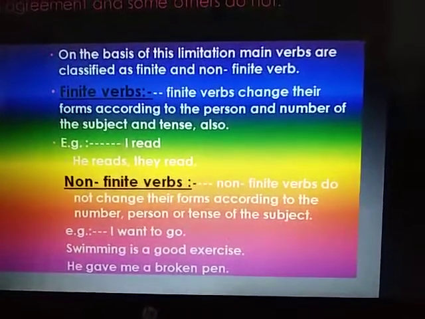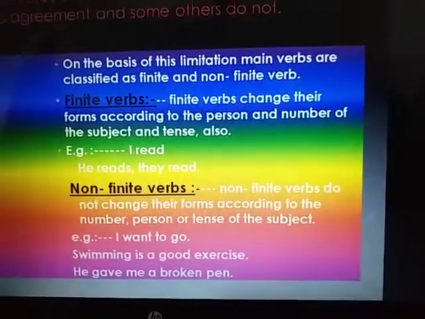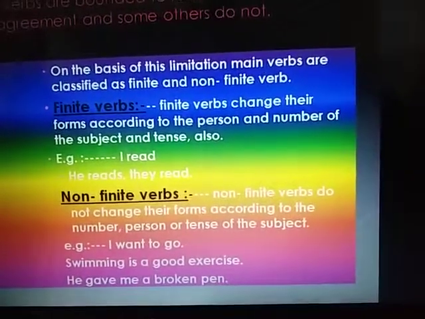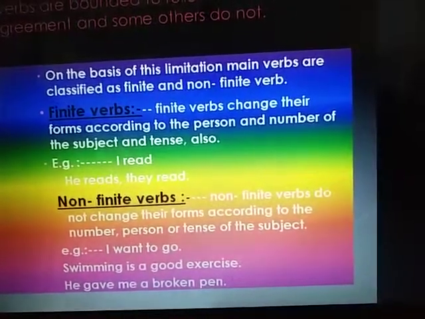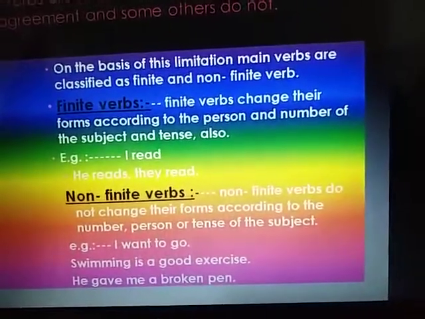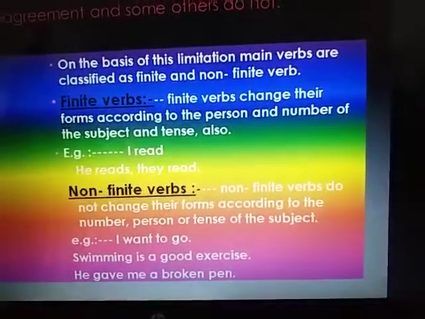Example, I want to go. Swimming is a good exercise. He gave me a broken pen. Here to go is an example of infinitive verb. Swimming is gerund and broken in broken pen is participle.